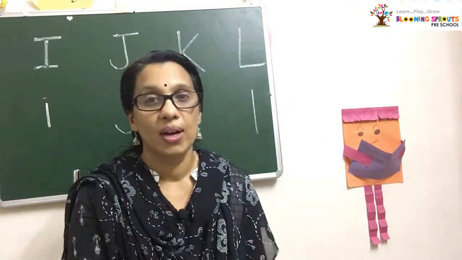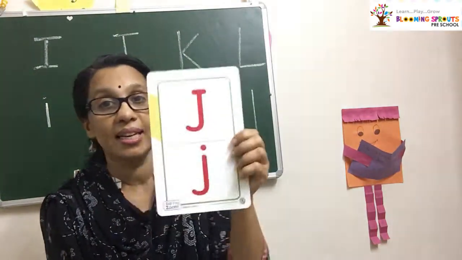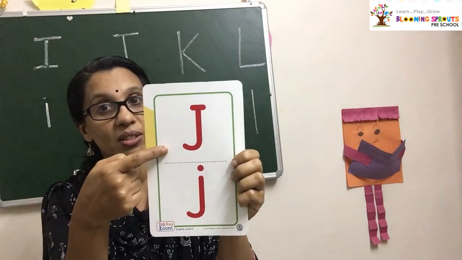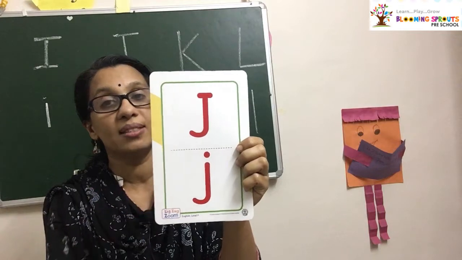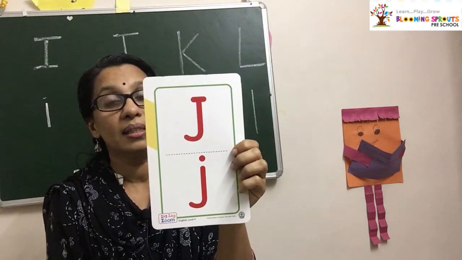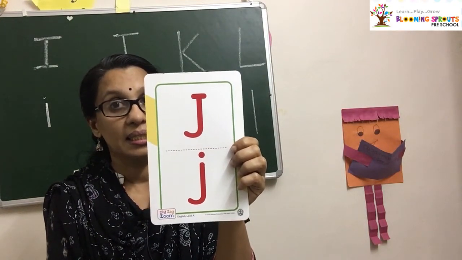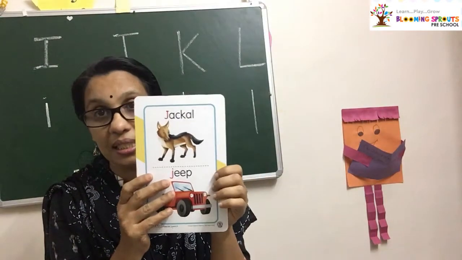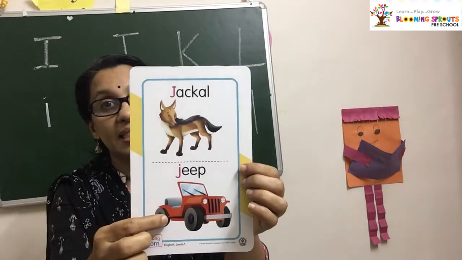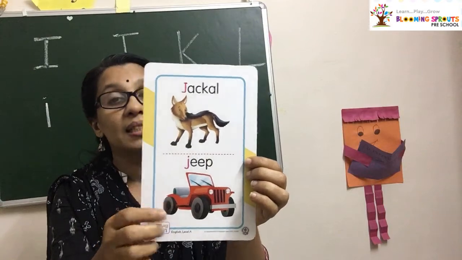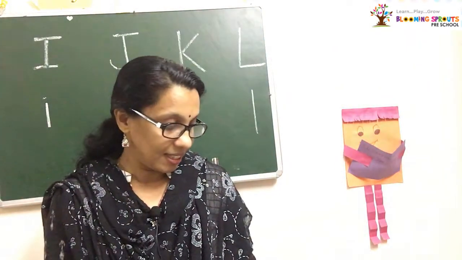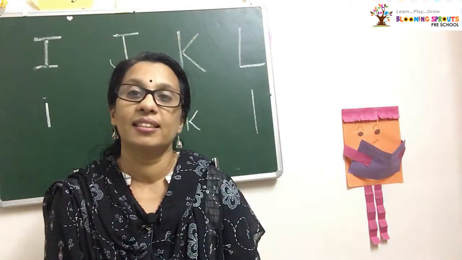Okay, now next. What is the next letter? Capital letter J and small letter J. What is the sound? J. J. Jackal. J. Jeep. J. Jungle.